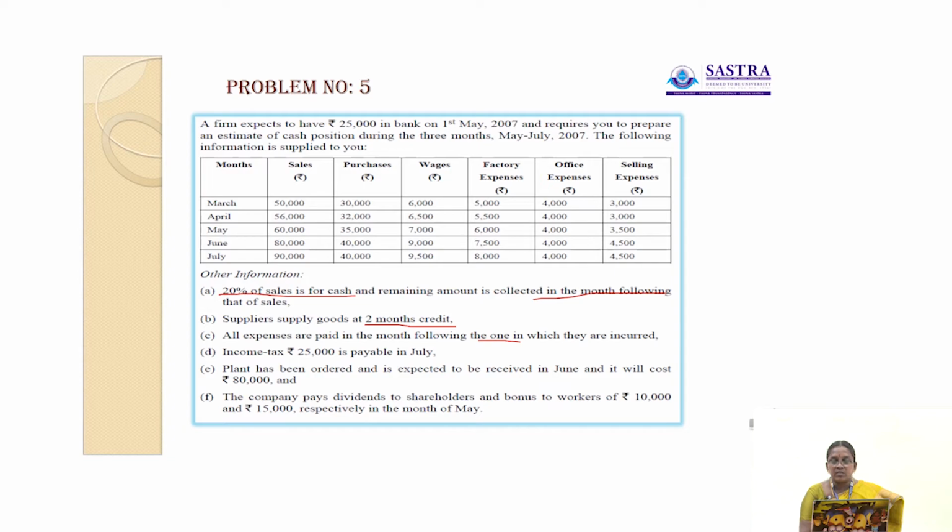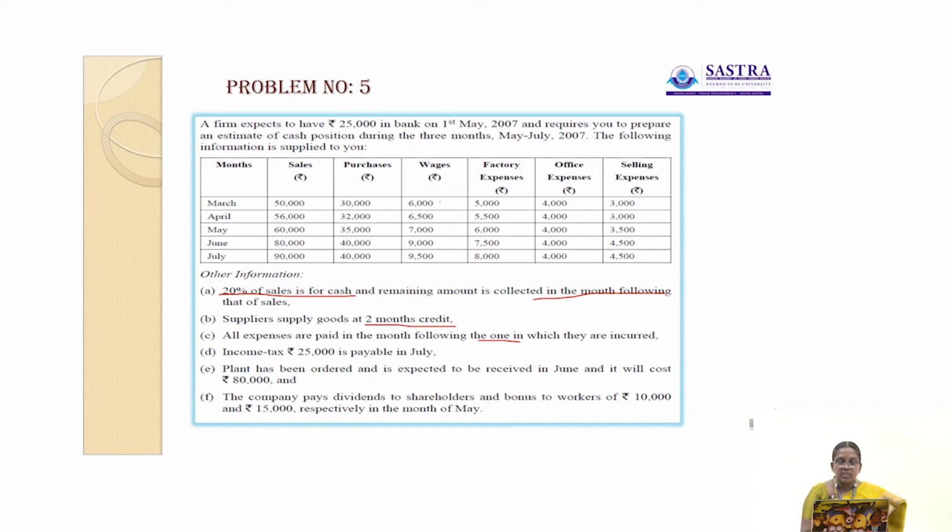In the month of April, 6,500 is paid in the month of May. Rupees 7,000 in the month of May is paid in the month of June. In the month of June, rupees 9,000 wages is paid in the month of July. So the amount is paid in the following month. Similarly, factory expenses, office expenses and selling expenses.